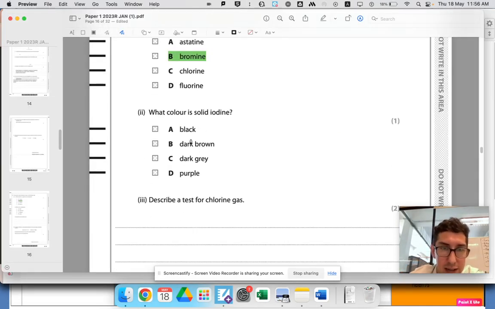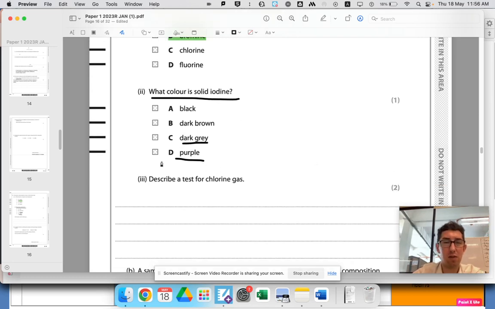What color is the solid? Iodine, memory. Okay, so iodine is dark gray. It's actually not dark gray. It's quite metallic-y, but that's the closest to it. I would say it's more light gray, sort of dark silvery gray. Anyway, it's definitely not black, definitely not dark brown, definitely not purple. Confusingly though, as a gas, it is purple. In solution, when it's dissolved, it does look dark brown or even black. So I can see why you get these ones confused. But as a solid, I would say a silvery gray, dark solid. Anyway, dark gray is the best one.